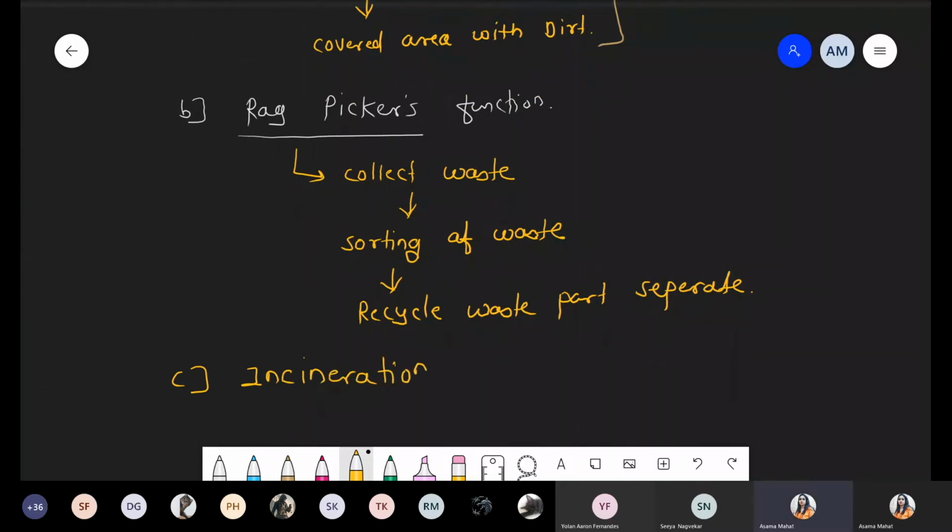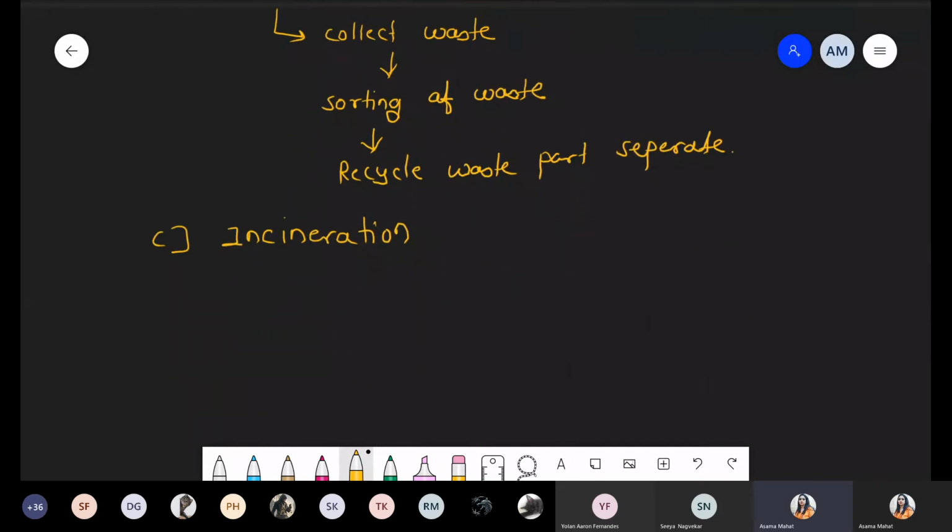Chalo. Third technique we are talking about is incineration. Incineration is nothing but directly burning solid waste. That is the solid waste burning technique. Burn it directly. Right? And remember this point, this burning technique happens in the presence of oxygen.